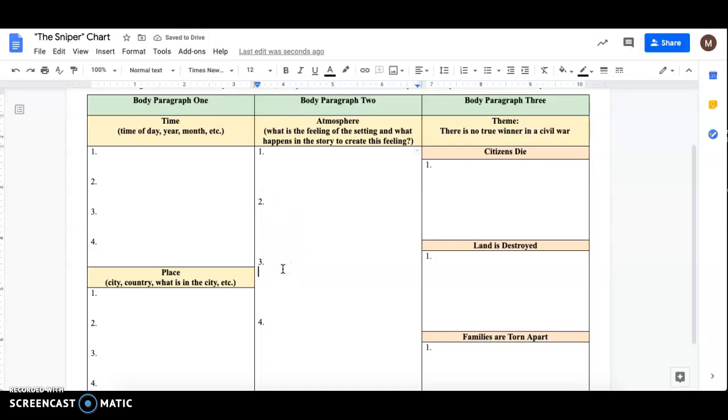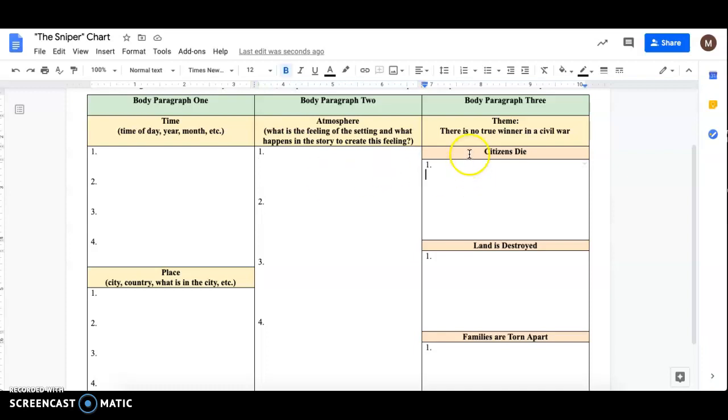It could be positive, happy, scary, and kind of track it as the story changes by finding 4 specific moments to describe the atmosphere. So what is the feeling of the setting? Not how a character feels, but what is the overall feeling? So if you were walking down these streets, if you were sitting on the top of the rooftop, how would people feel? What is the feeling of the setting?